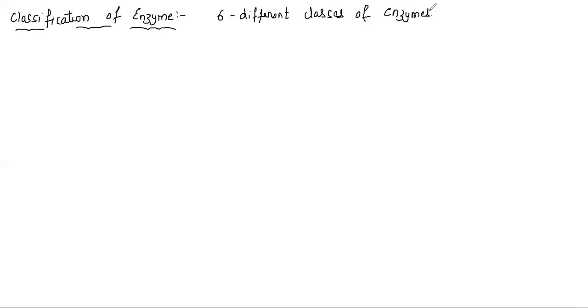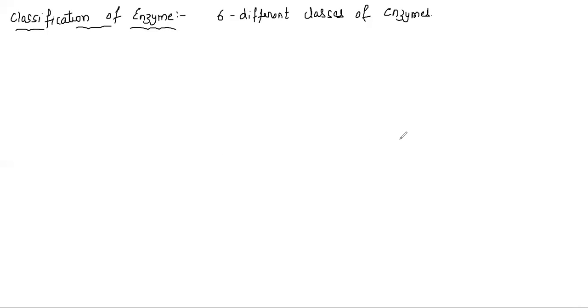So classification of enzymes. How many classes are there? There are 6 different classes of enzymes. And all the enzymes are categorized only into these 6 different classes.